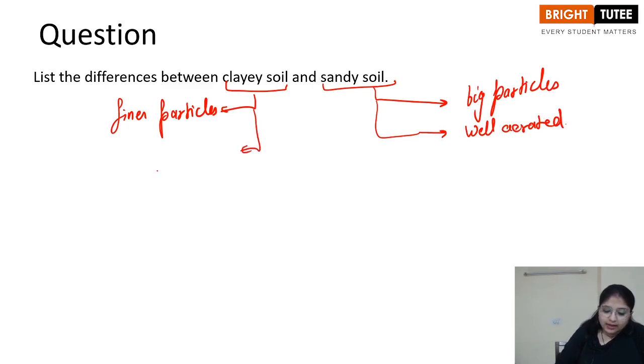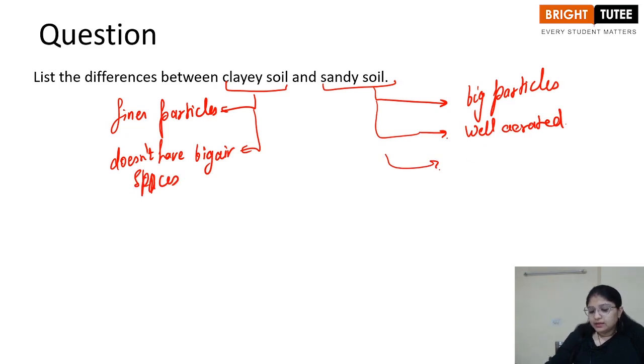On the other hand, clay soil doesn't have big air spaces, right? Then the sandy soil is dry because it has low water holding capacity.